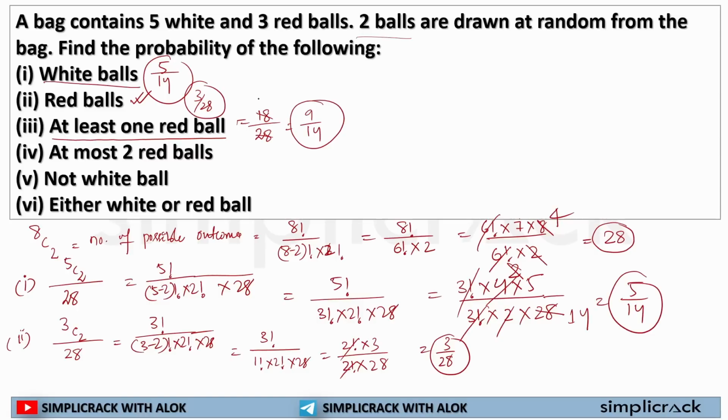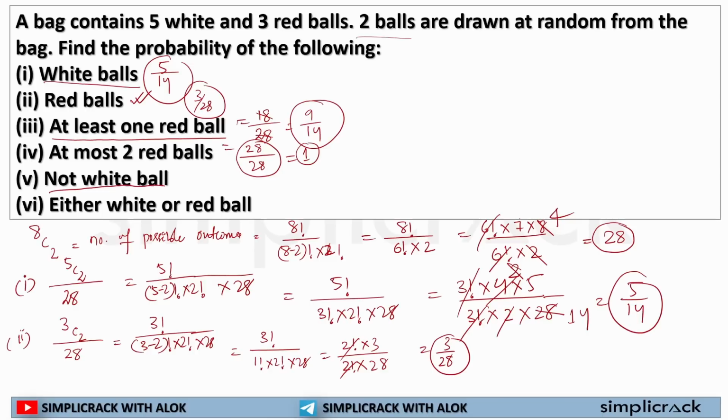Now here, 28 is my desired outcome divided by the total number of possible outcomes, which is 28. So the probability of selecting two balls randomly from 5 white balls and 3 red balls with at most 2 red balls will be 1. Now here in this question it is asked not white ball.